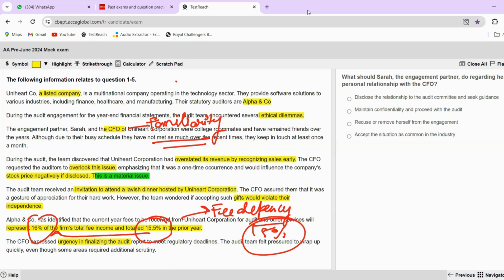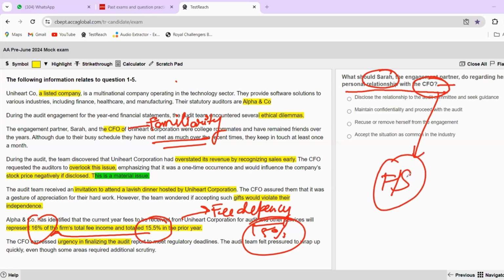Let's move on to the question now. What should Sarah, the engagement partner, do regarding her personal relationship with the CFO, which is a familiarity threat? So, mind you, the CFO is a very crucial person for the financial statements because he is the head looking after the finance department. Sarah is in direct contact with the CFO, and there is a close relationship between these two, right? So it will of course affect the independence and the objectivity of Sarah, right? So these are some of the pointers that you should remember while you are reading the question, right?